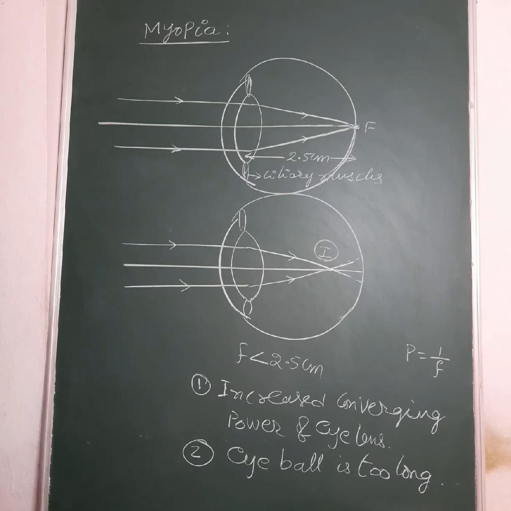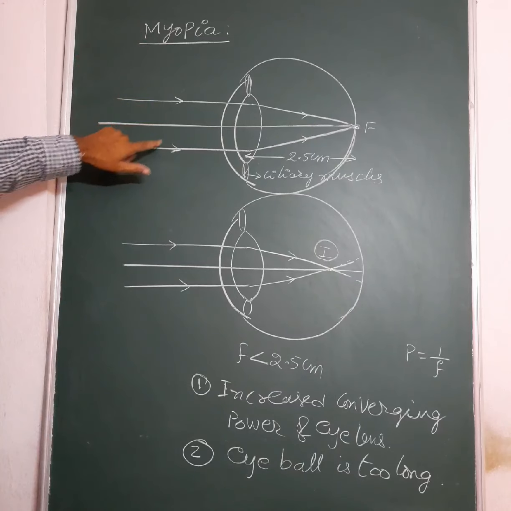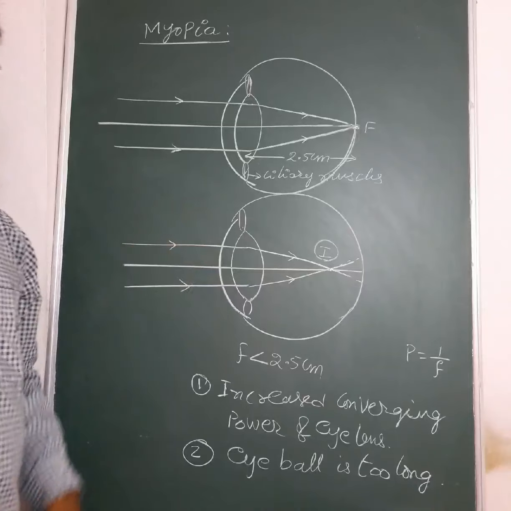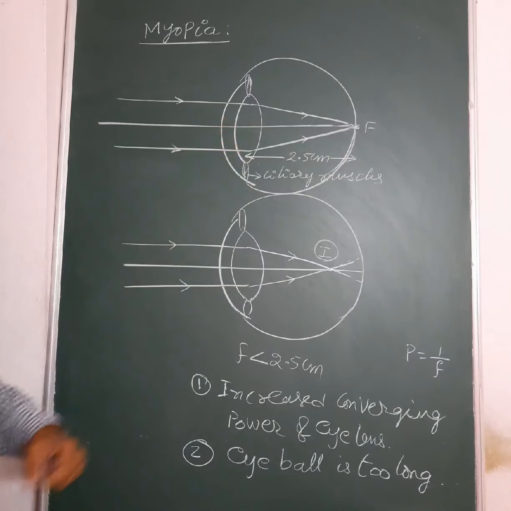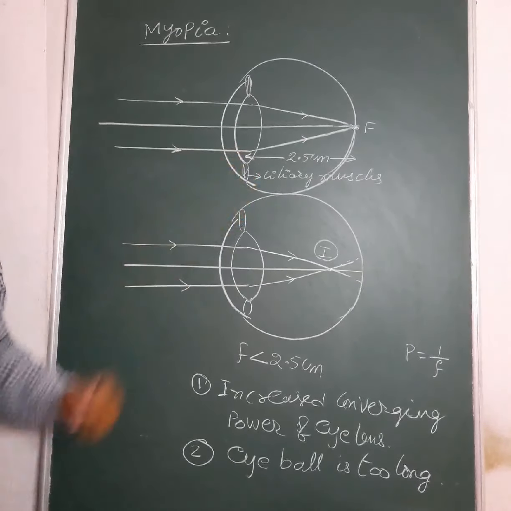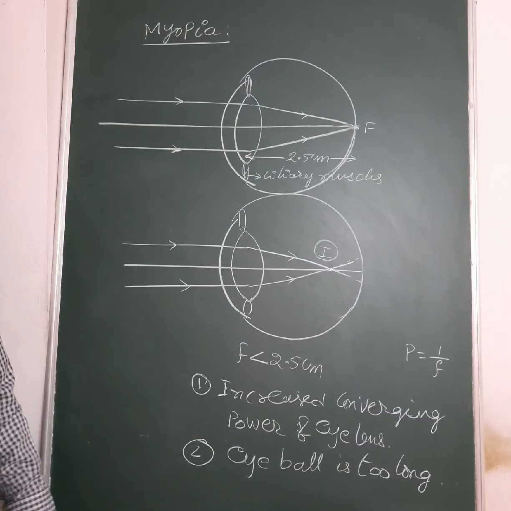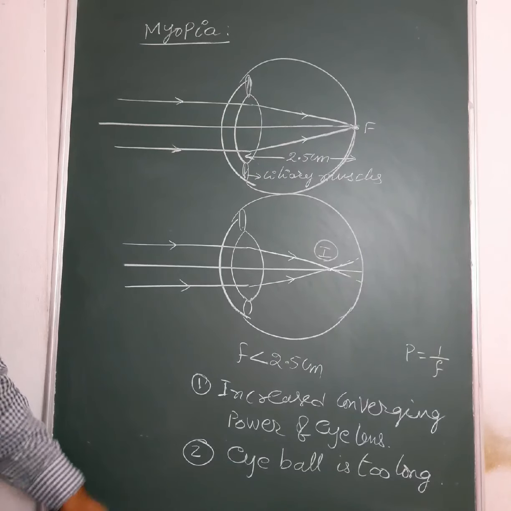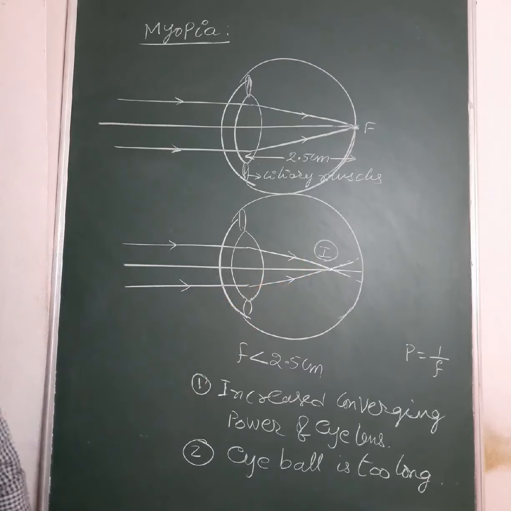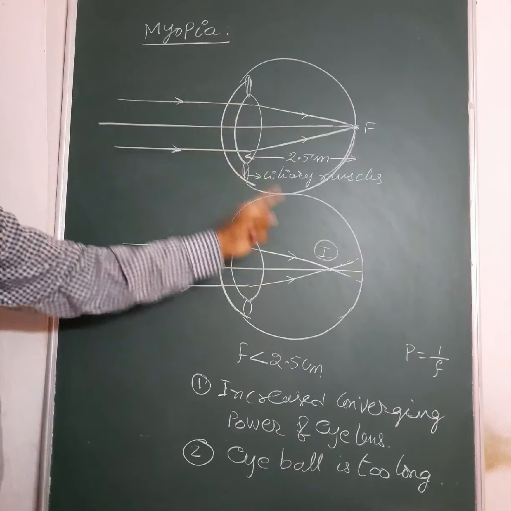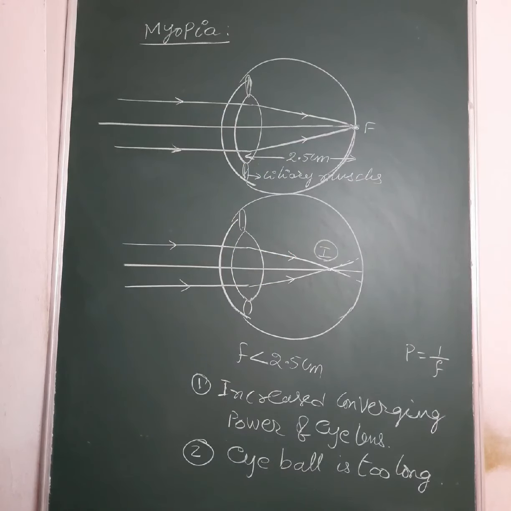As the ciliary muscles cannot relax completely, the eye lens also cannot relax completely, and the focal length of the eye lens is not increased to 2.5 centimeters, so the image will be formed in front of the retina. So this is the defect of vision called myopia.